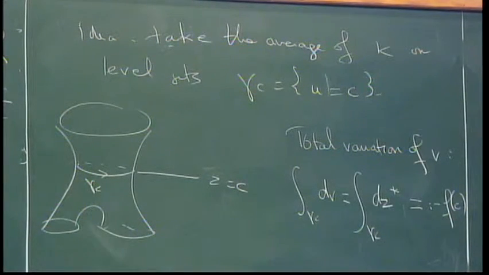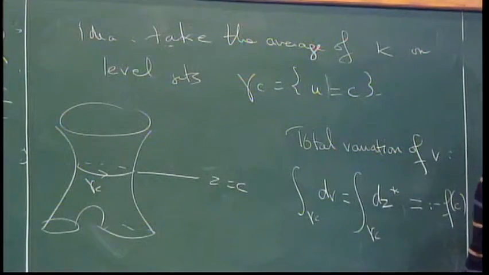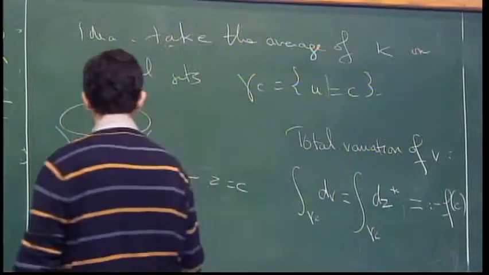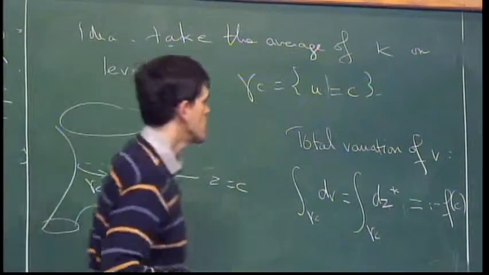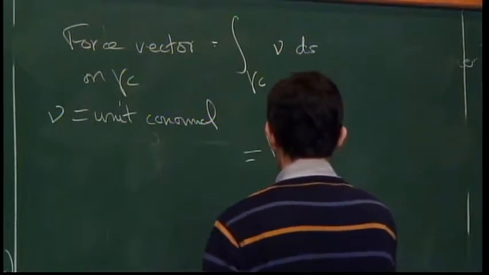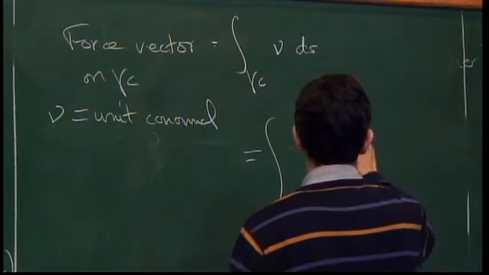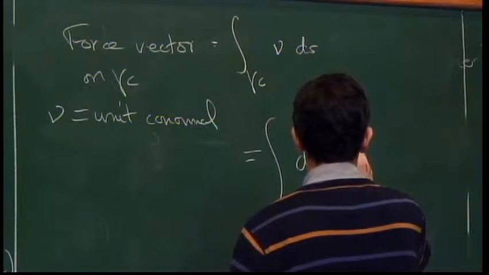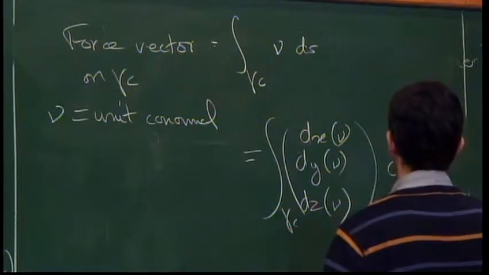And so what is nu? Nu is the unit conormal, which by assumption is upward on my surface. So this is nu. I can write this as the integral on gamma c of dx of nu, dy of nu, dz of nu, ds.